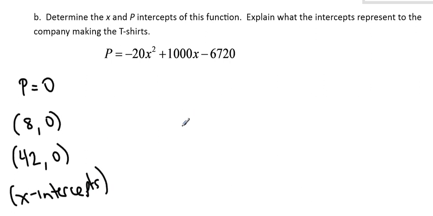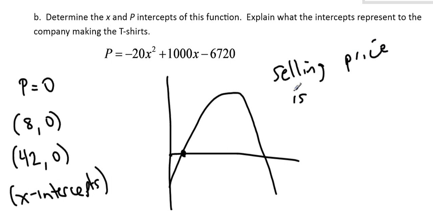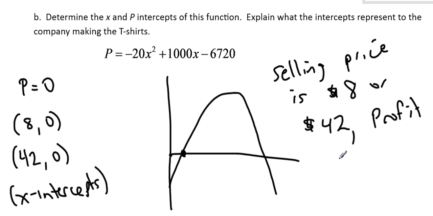And what do they mean? Again, let's visualize. Well, if the selling price of a t-shirt is $8 or $42, the profit is 0. So profit equals 0.